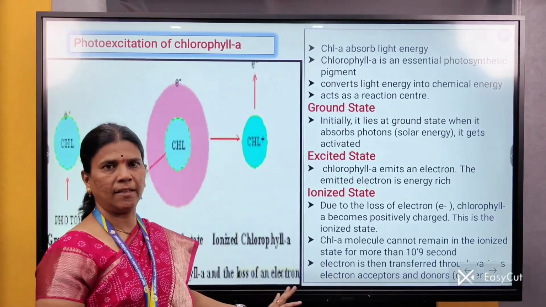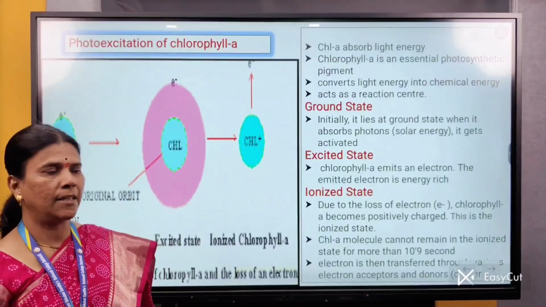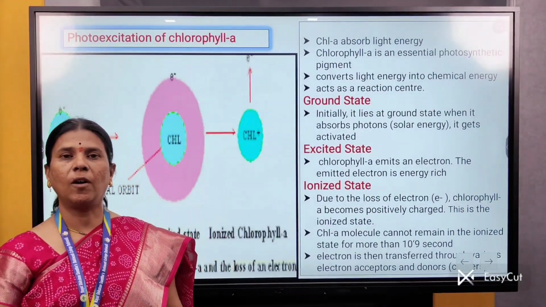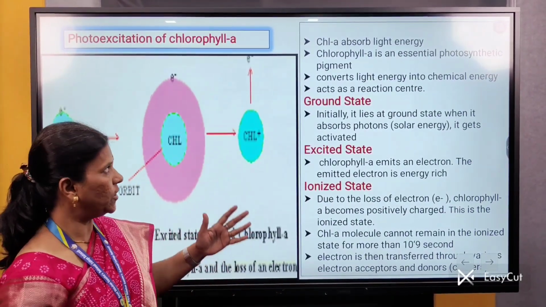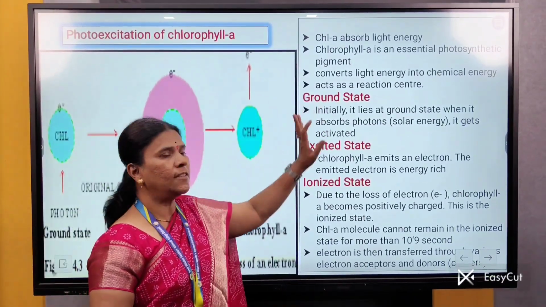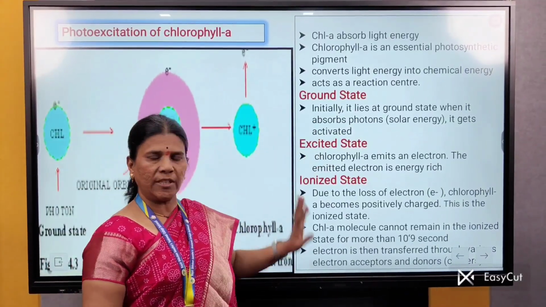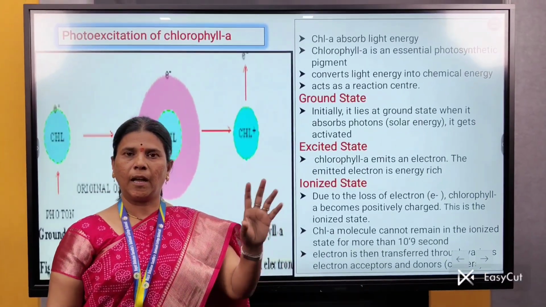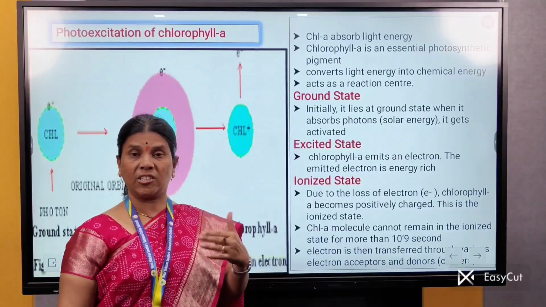Thus, at the end, we studied why the chlorophyll A molecule is called a reaction center, how photoexcitation of the chlorophyll A molecule takes place, and why it is called a main pigment. We studied that this chlorophyll A molecule is firstly in the ground state, that is, it is initially in the ground state when there is an absence of light. When this chlorophyll A molecule absorbs light from the sun, it becomes active, that means it is excited.